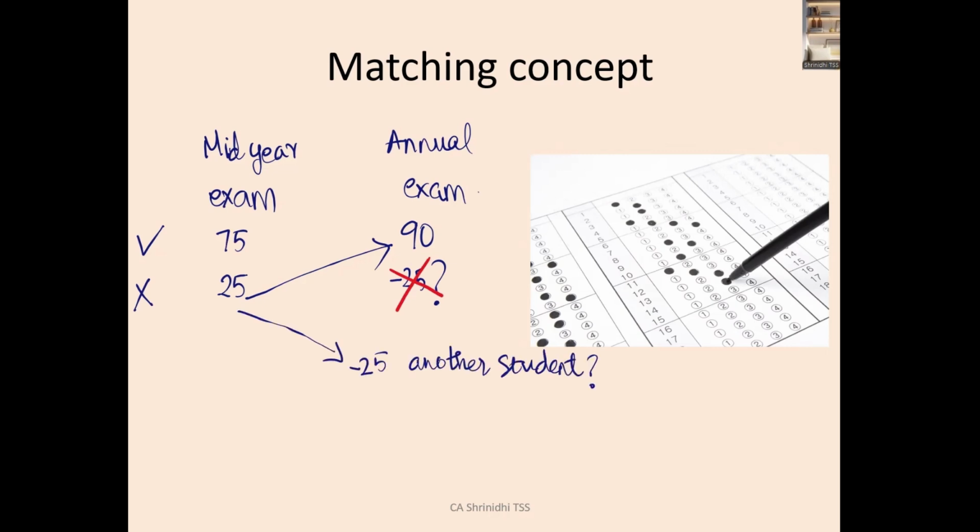Similarly, in your mid-year exam you lost 25 marks, and if those 25 marks were adjusted against another student, is that valid? No, obviously. You are the student who gave the wrong answer, so you should only be penalized for the wrong answer. The 25 marks should be removed only from your mark sheet, not from some other mark sheet, right? This is the concept. So what I am trying to explain here is how the matching concept operates.